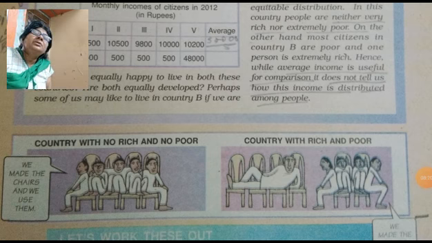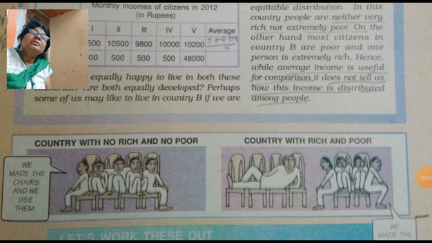Here the chair indicates the resources. In the first picture, resources are limited, and the number of people using those resources is much more. In the second, 4 chairs means 4 resources are there and only 1 person is using them, just like the 5th person in country B. So 4 chairs are there and 1 person is sitting, means this is called the rich country.